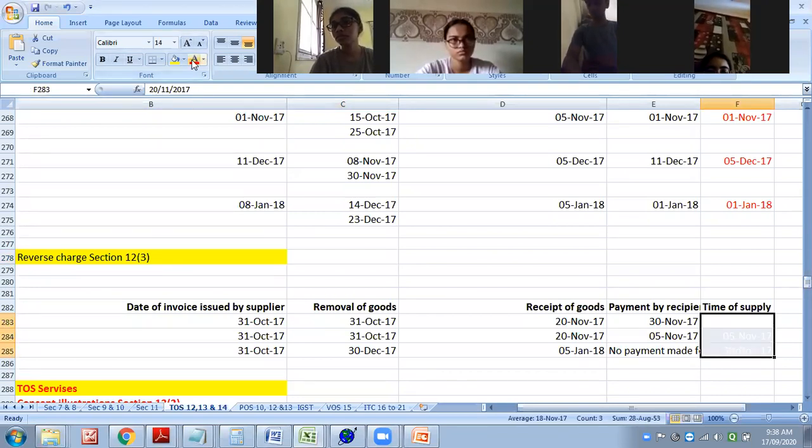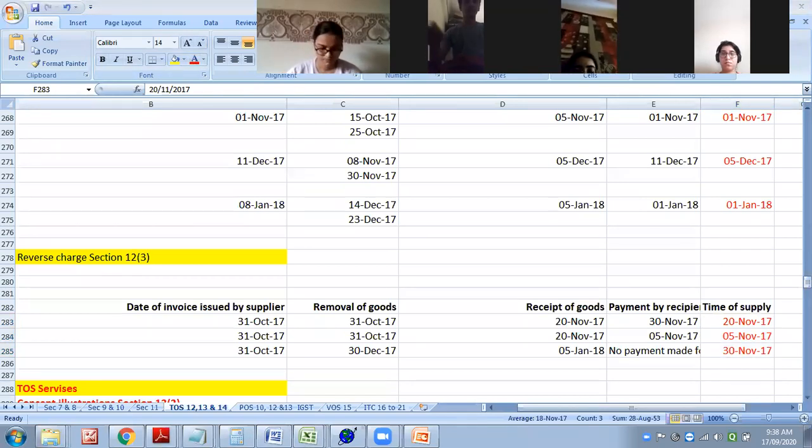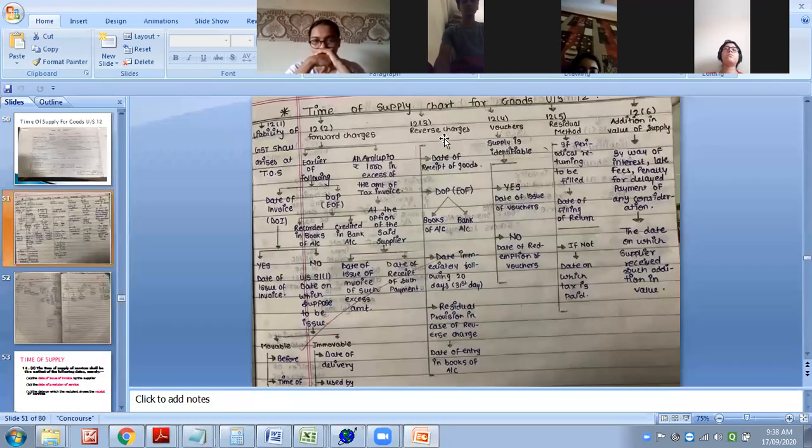Look, let us see whether your answers are right or not. Absolutely. Why is the last answer getting wrong? See, in reverse charges what is to be considered? Date of receipt, date of payment, again book or bank, or 30 days, 31st day, whichever is earlier.